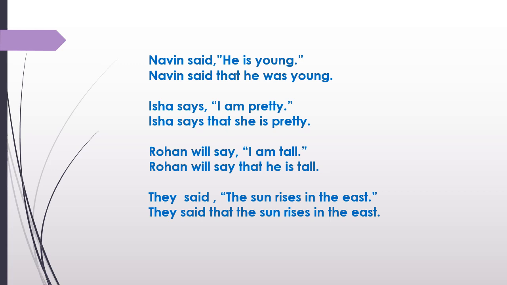Rohan will say, "I'm tall." Here the reporting verb is in future tense, so the sentence will be in present tense only. Rohan will say that he is tall. They said, "The sun rises in the east." Here the reporting verb is in past tense, but the sentence is a universal truth. So the answer will be: They said that the sun rises in the east. It won't change. It remains unchanged.